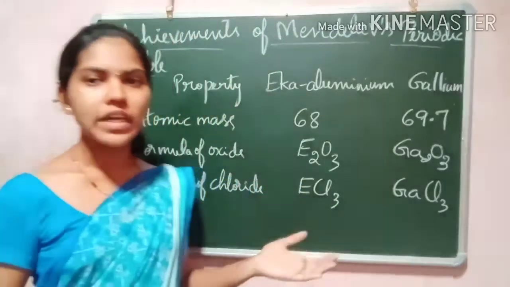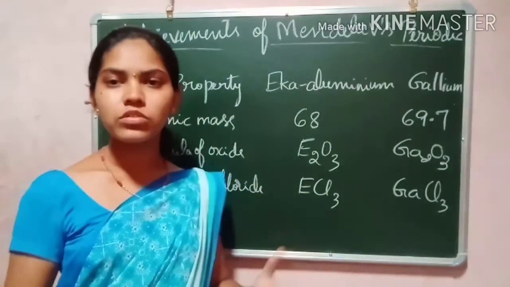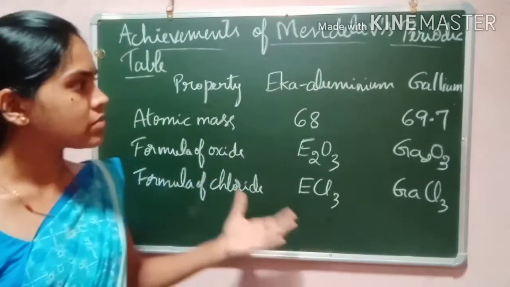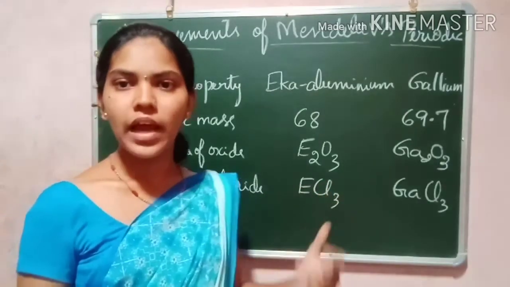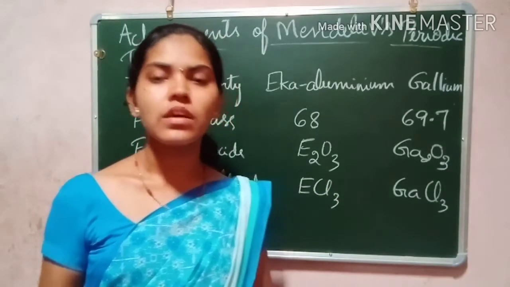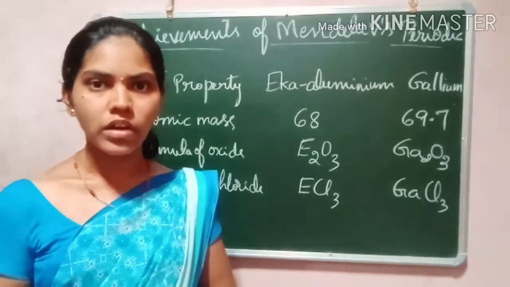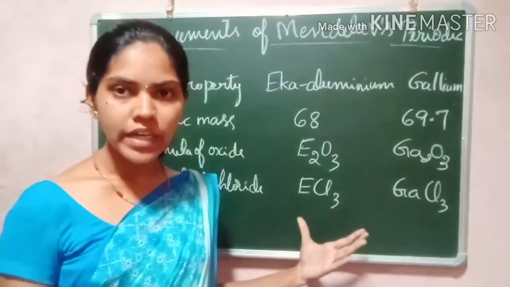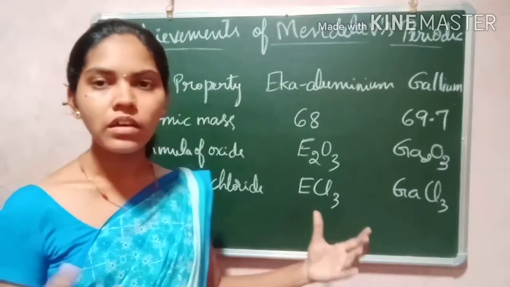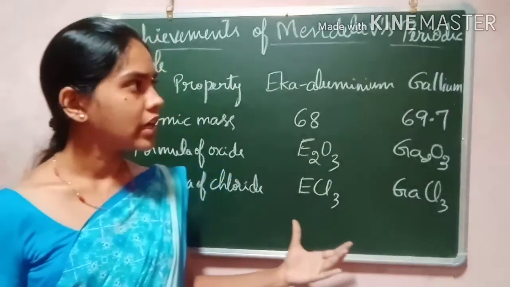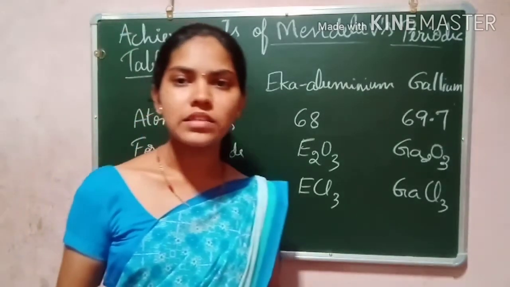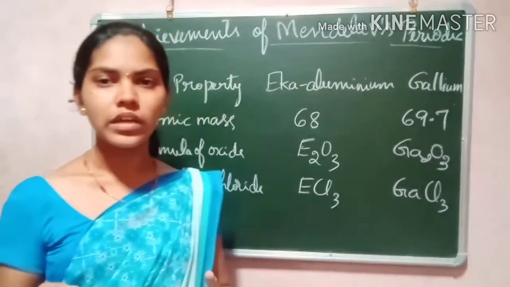This gave the evidence of the correctness and the usefulness of Mendeleev's periodic table, which helped in the development of the modern periodic table. So he is considered the most important.